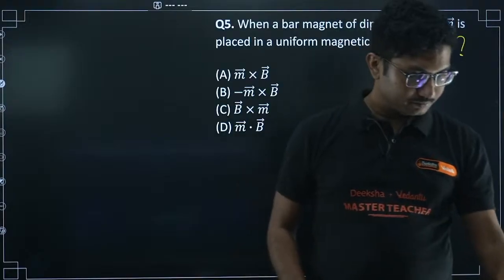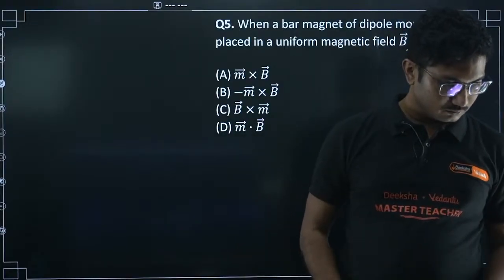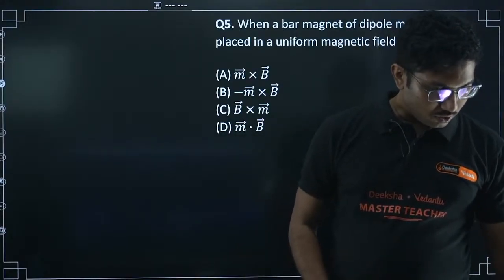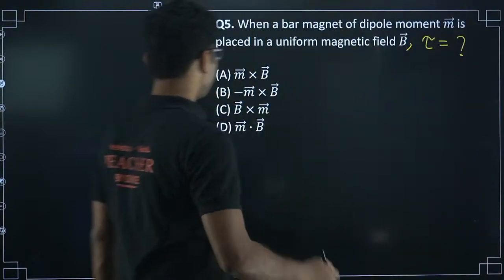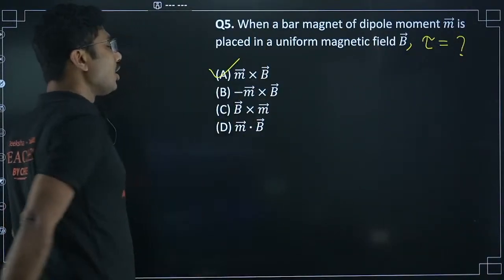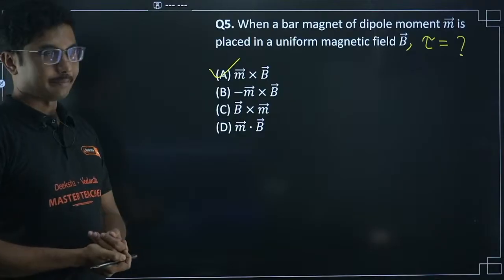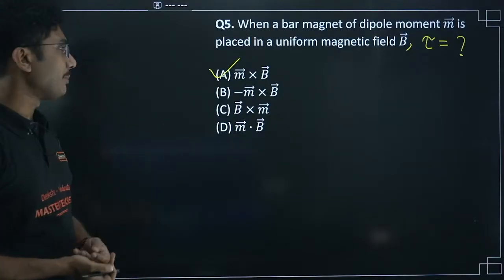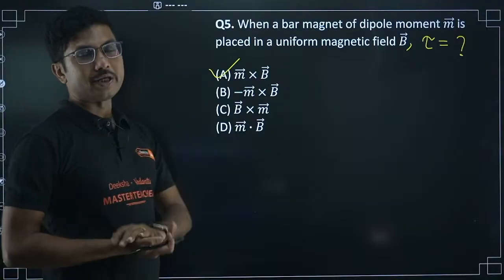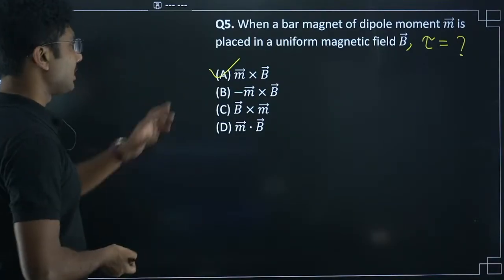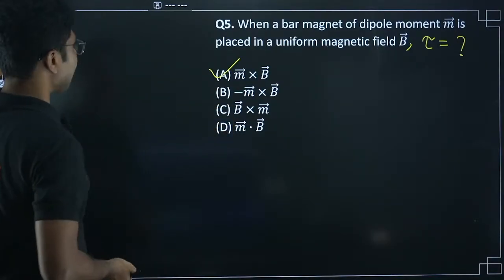Let's see. Option A. Yes, it is m cross B, not B cross m. Obviously minus m cross B is not the answer. It is m cross B which is the answer. Remember the order, m first, B second.